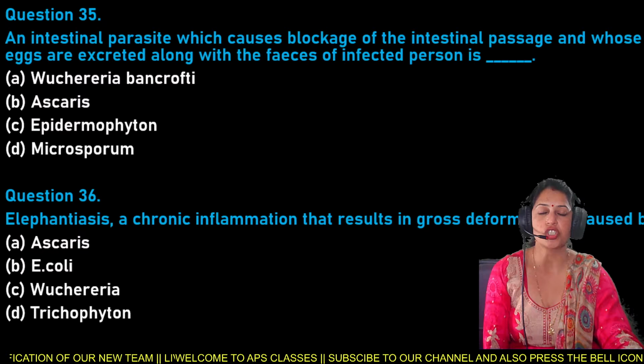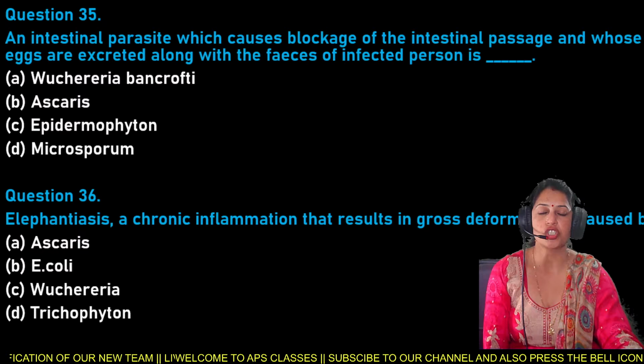So which of these is affected by the infection of Wuchereria bancrofti? Lymphatic vessels, respiratory system, nervous system, or blood circulation. So here, by the infection of Wuchereria bancrofti, lymphatic vessels are affected. So here option A is the right answer for question number 37.